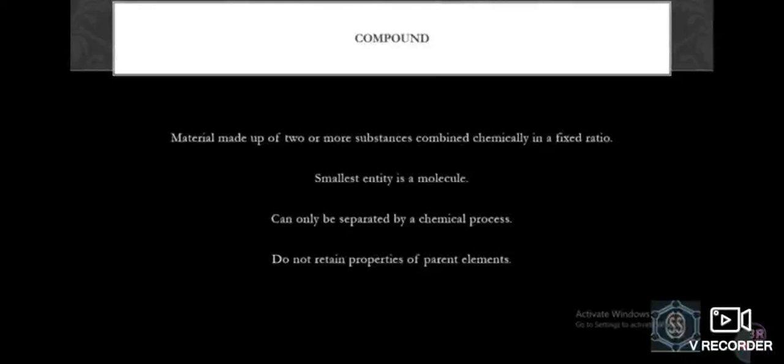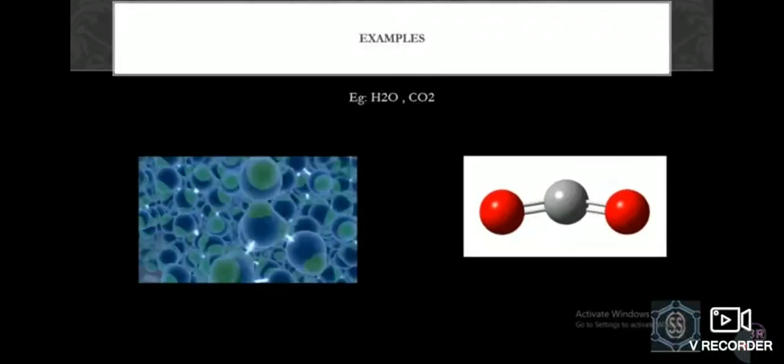Since they are combined chemically, it can only be separated by a chemical process. They do not retain the properties of their parent elements. For example, H2O and CO2. In H2O, hydrogen and oxygen gas molecules are combined chemically to give H2O, that is water, and in CO2, carbon and oxygen are combined chemically to give CO2.